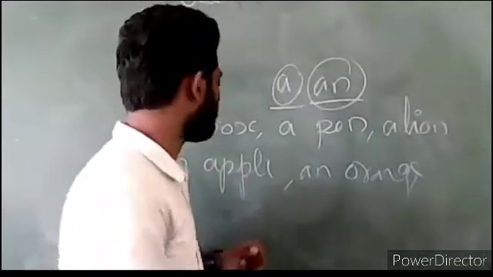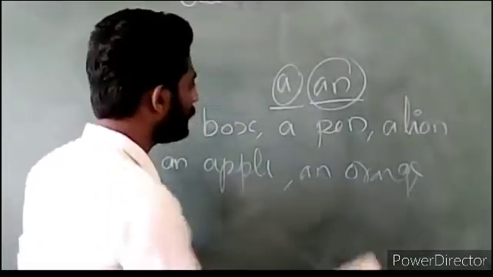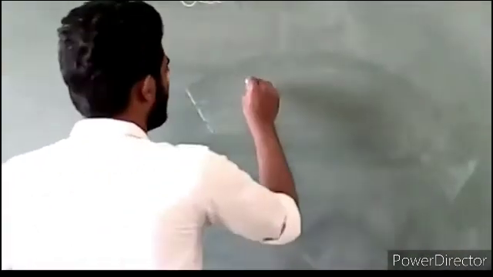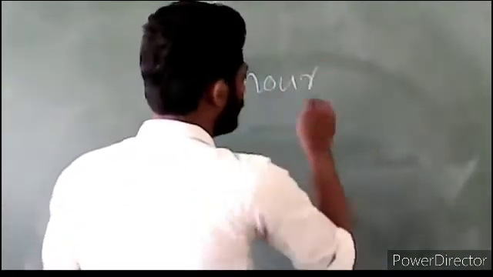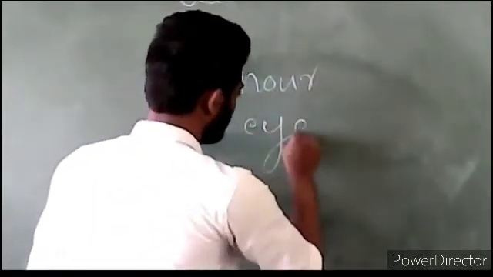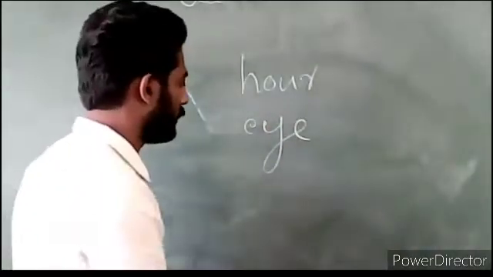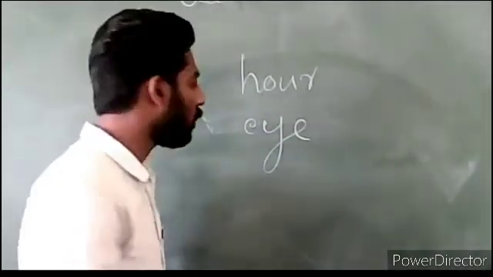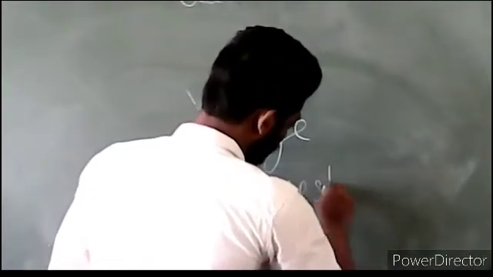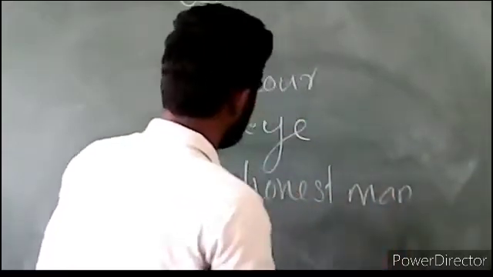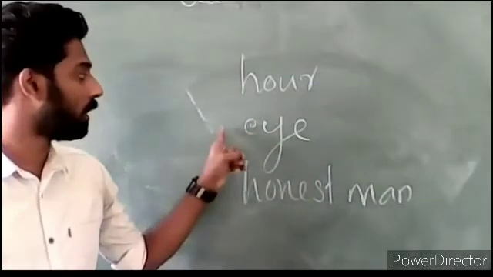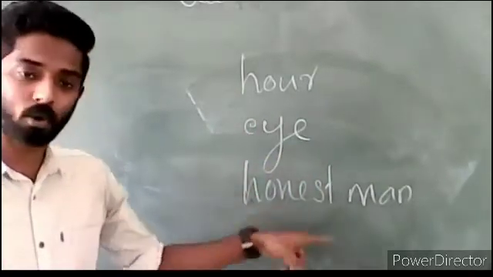I'll say one example. The word hour, I, then honest. See, do we say a hour, a I, a honest man?